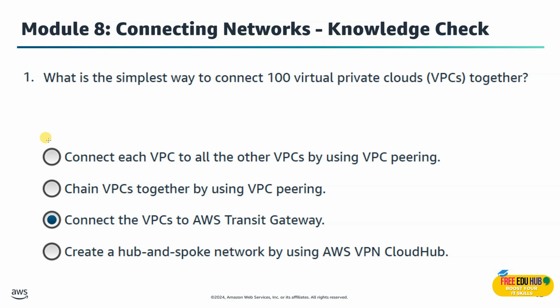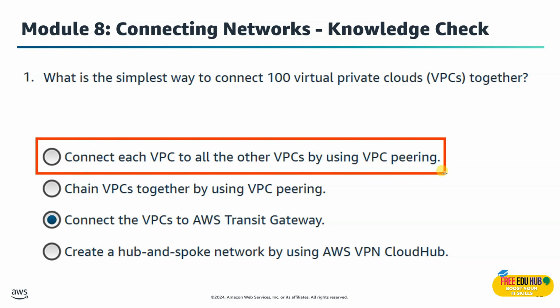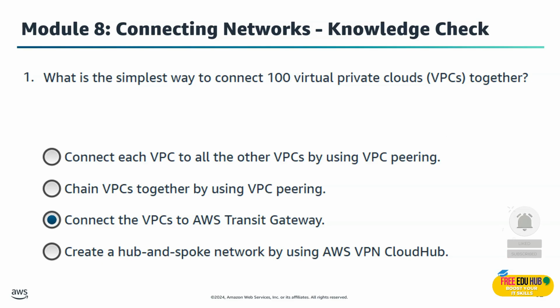Now let's go through the other options and see why we are not selecting them. Connecting each VPC to all the other VPCs by using VPC peering is not right, because that would mean creating 4,950 individual connections. For example, a simple math of 100 times 99 divided by 2. So not only is this a nightmare to manage, it's not scalable and practical.